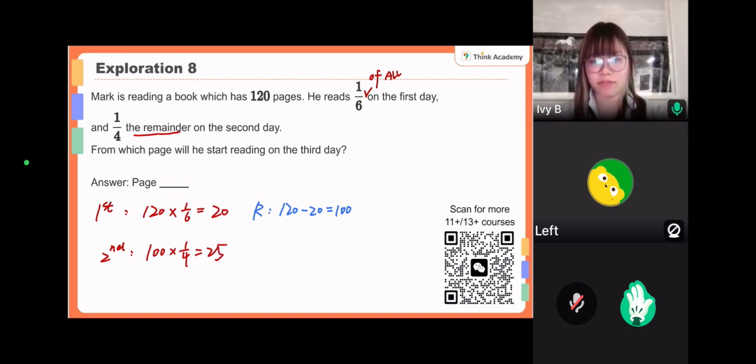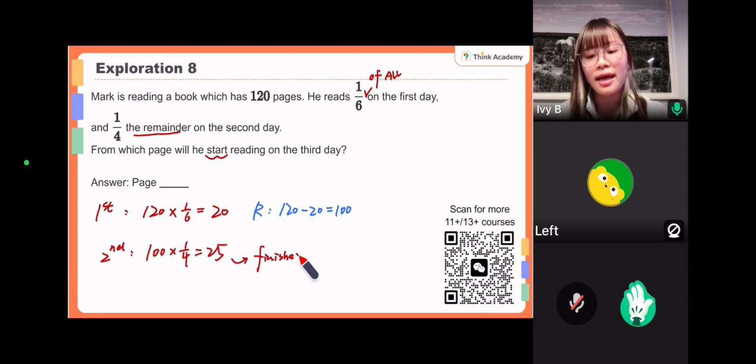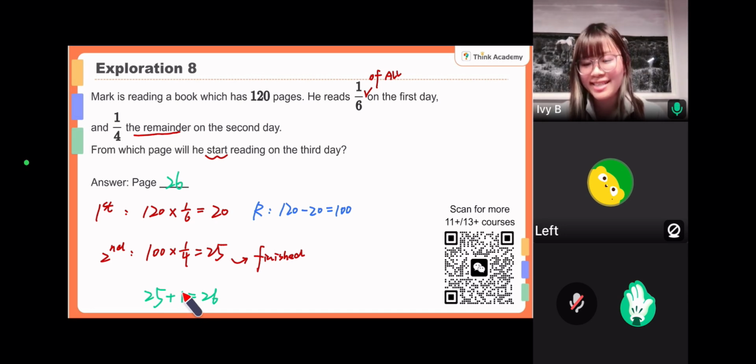Okay, always be careful because we still have one more keyword here. From which page on will he start reading on the third day? This is the page he finished at last in the second day. Okay, and then we still need to move to the third day. So is 25 plus 1 equals to 26. So actually, he starts with the 26th page. Do you think it's correct?